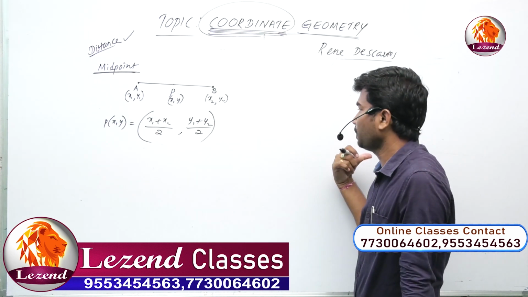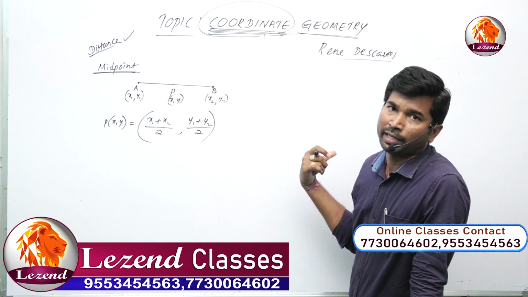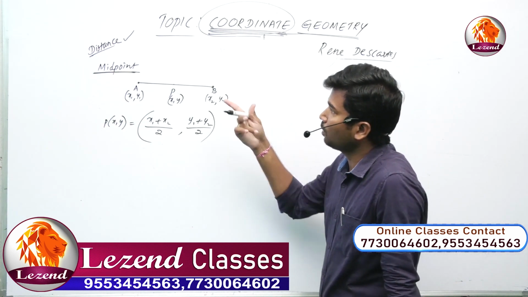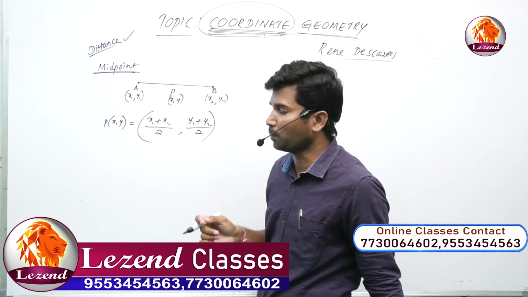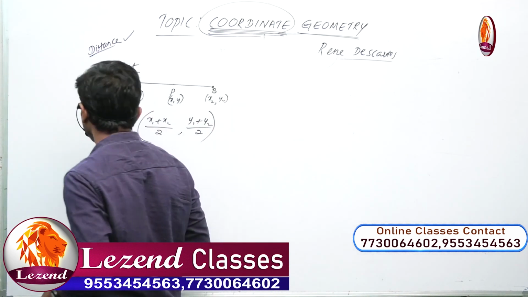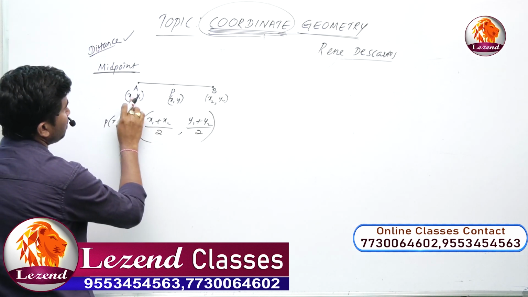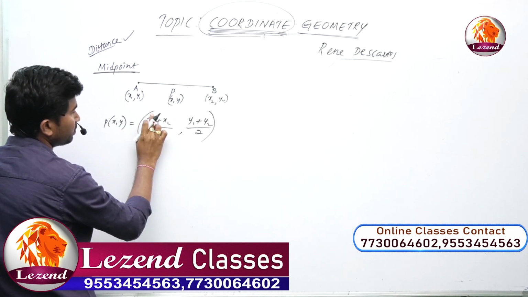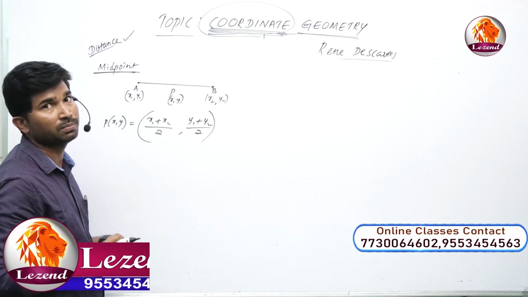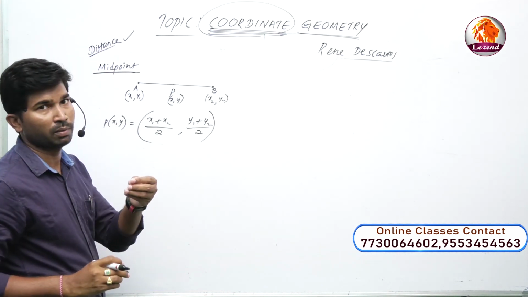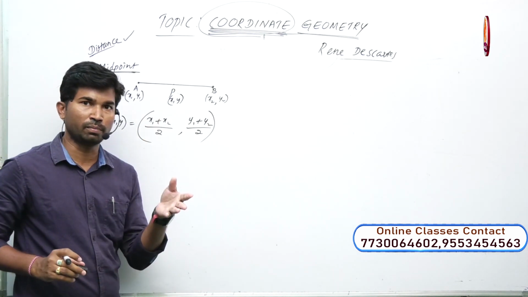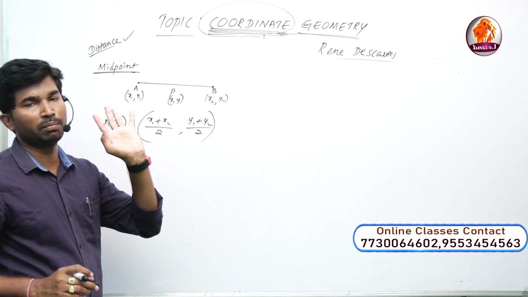In the previous case we took one example for the distance concept. Now this concept is midpoint. How to get the midpoint value, meaning the value of ordinate and abscissa? Using the formula x1 plus x2 by 2, sum of observations by number of observations. It is the average formula, which you know from 6th class level: sum of observations by number of observations.